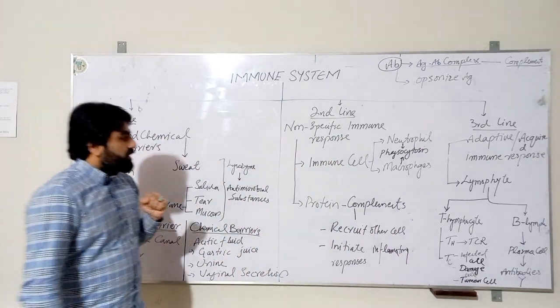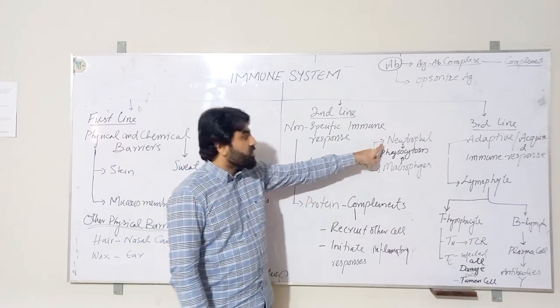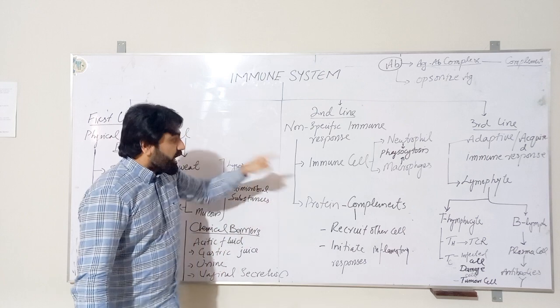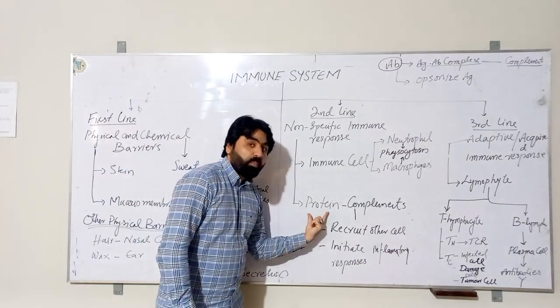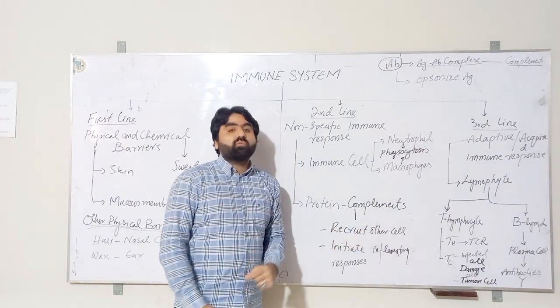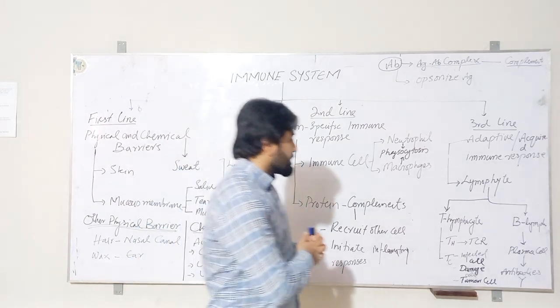The second line of defense is composed of immune cells, particularly neutrophils and macrophages. In addition to immune cells, the second line of defense includes proteins. The most important is complement. Complement is a cascade of proteins. We know about these things.